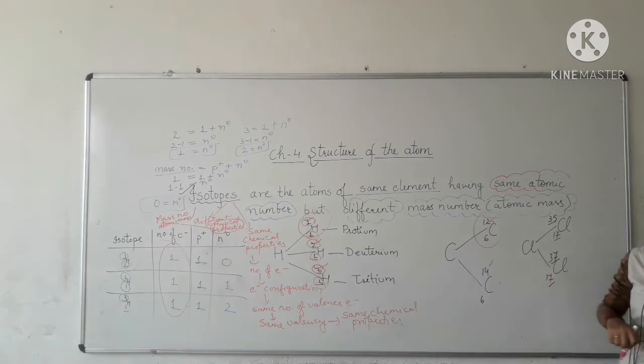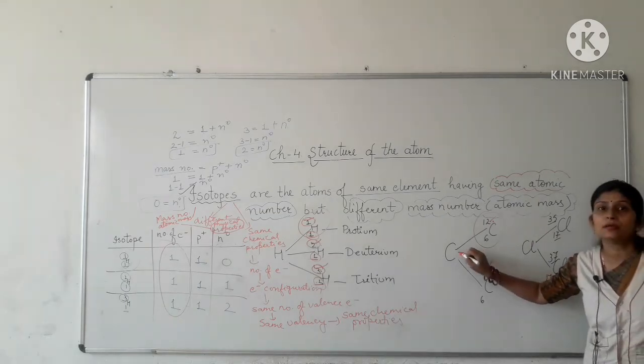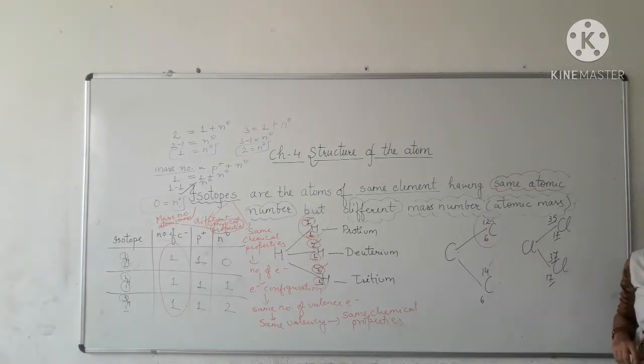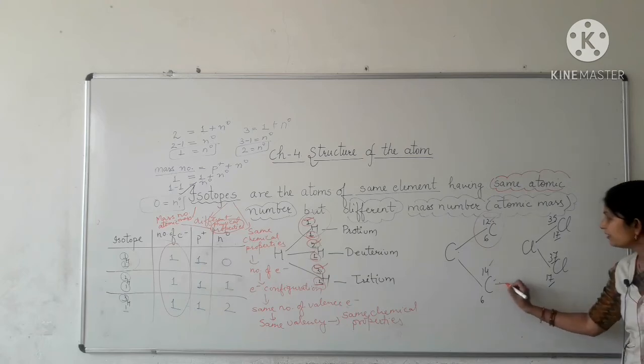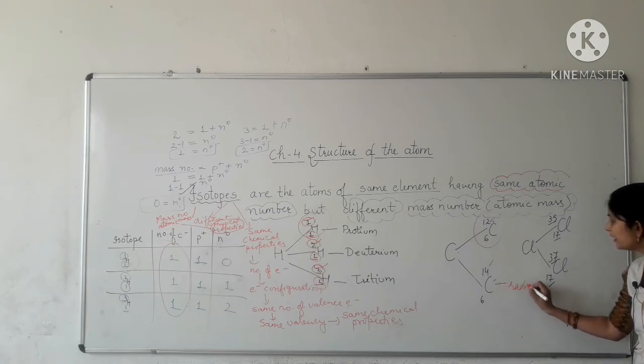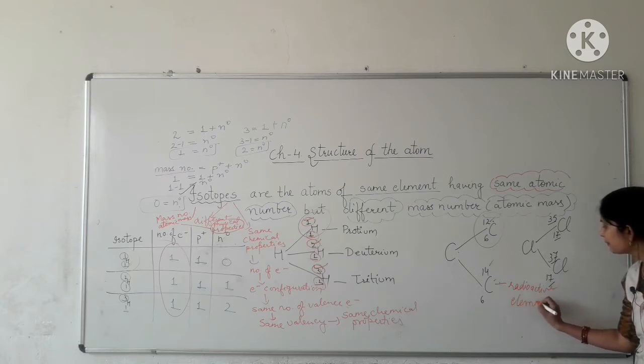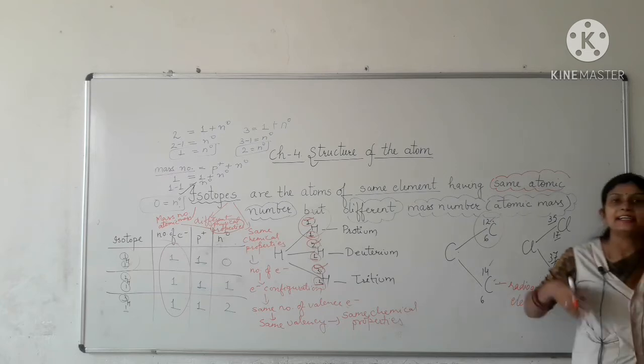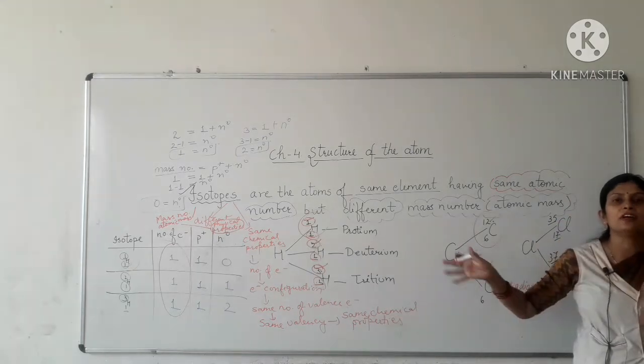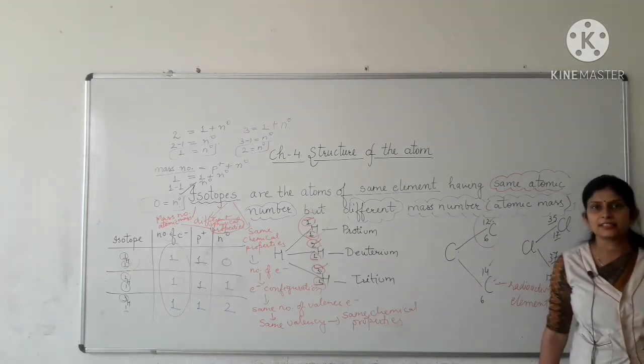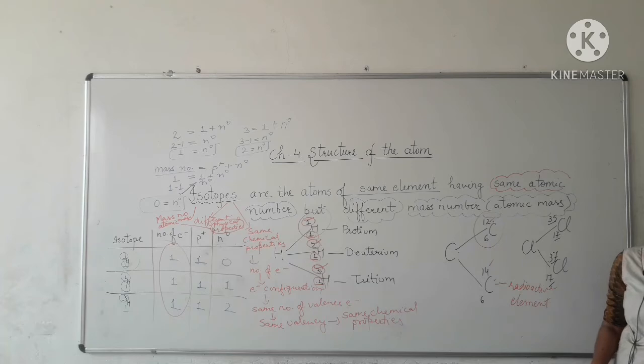So its atomic mass or mass number 12 is taken as the atomic mass or mass number of carbon. And this carbon-14 is found in very low amount or in traces. Even it is a radioactive element which decays itself in the form of radiations, and it is found in very low amount.